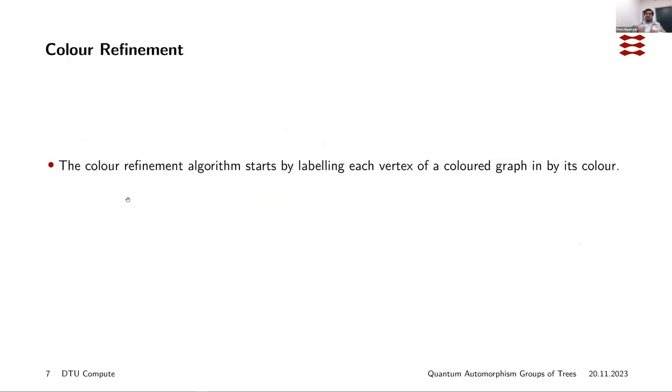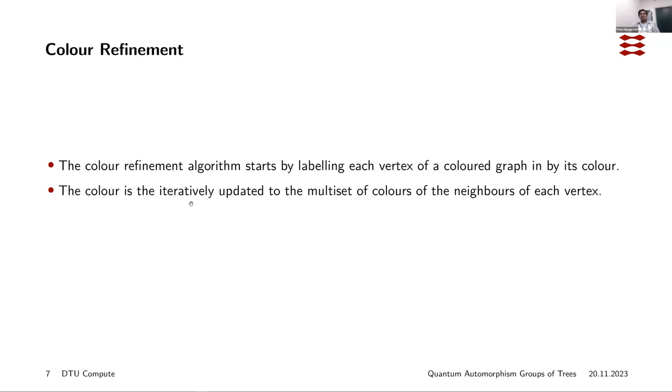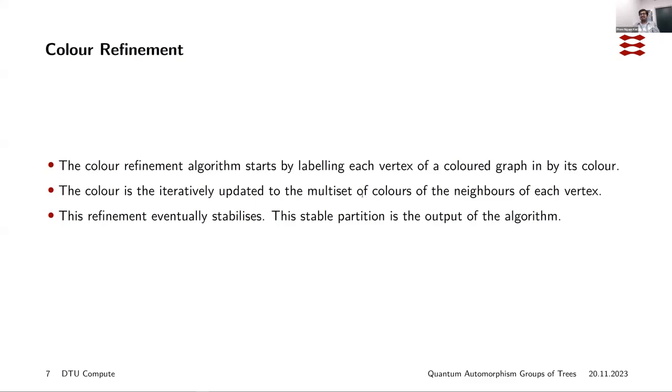And now we will speak a little about color refinement because it is useful to prove something. In the color refinement algorithm, we start by labeling each vertex of a graph with its actual color. Then we update the color of each vertex to the multiset of colors of the neighbors of that vertex. And we keep doing this until it stabilizes. This always eventually stabilizes, and this stable partition is the output of the algorithm.